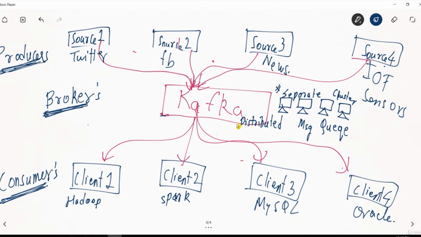So first thing is Kafka is a distributed message queue. Second thing is it is installed as a separate cluster of machines, and each of these machines on which Kafka is installed is called a broker.